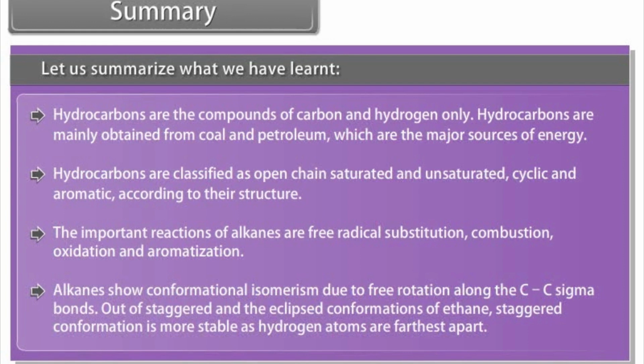Alkanes show conformational isomerism due to free rotation along the C-C sigma bonds, giving staggered and eclipsed conformations of ethane. Staggered conformation is more stable as hydrogen atoms are farthest apart.